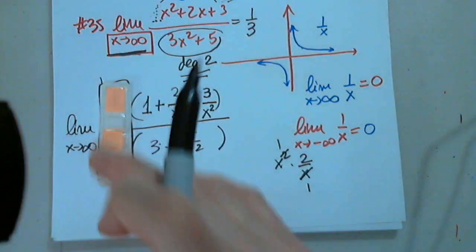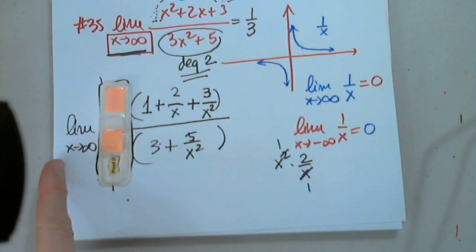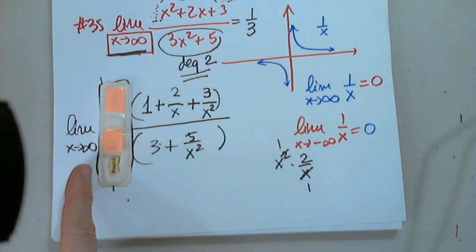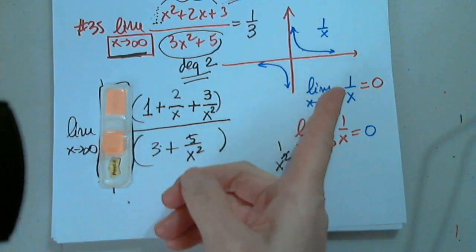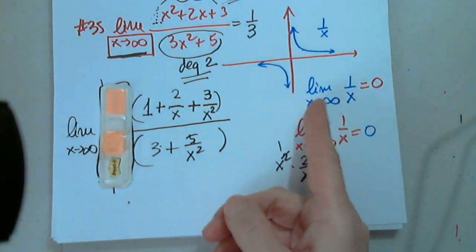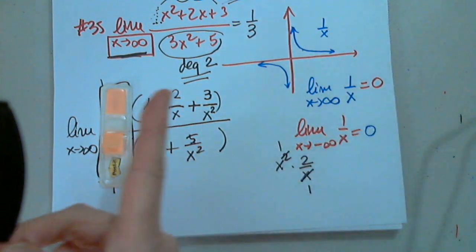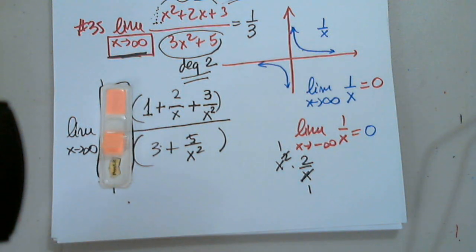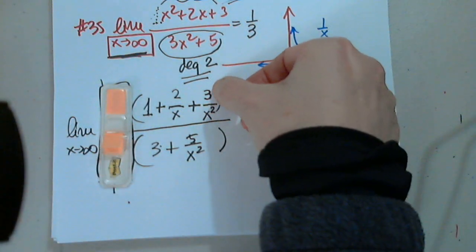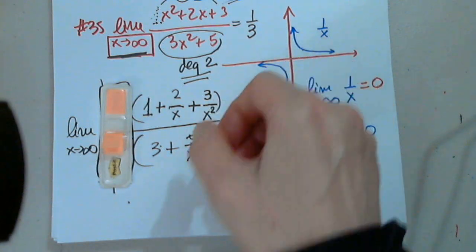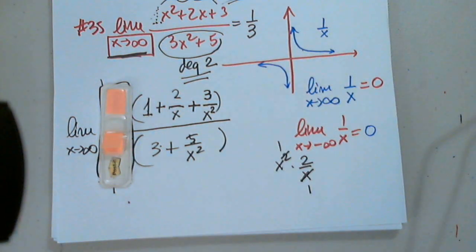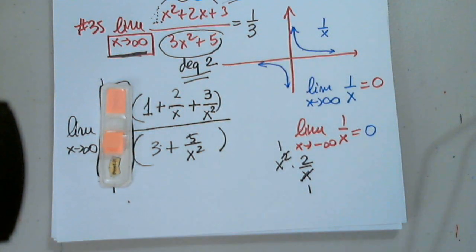Now let's analyze this. As x approaches infinity, you already told me that 1 over x approaches 0, or the limit of 1 over x is 0. What do you think about 2 over x? Where will that go? Where do you think 3 over x squared will go? Or 5 over x squared, if x is approaching infinity?